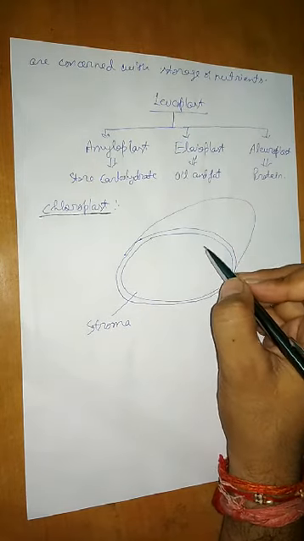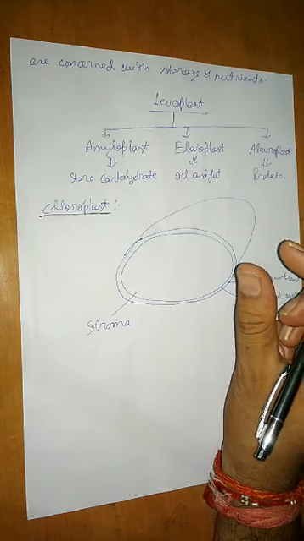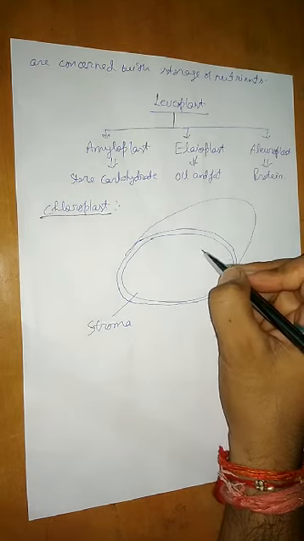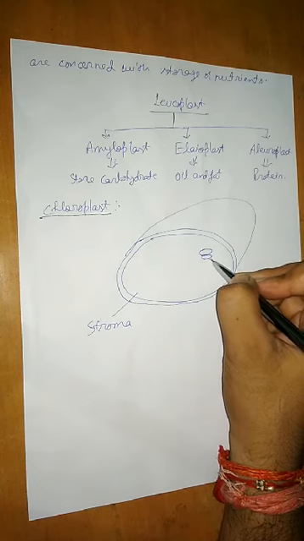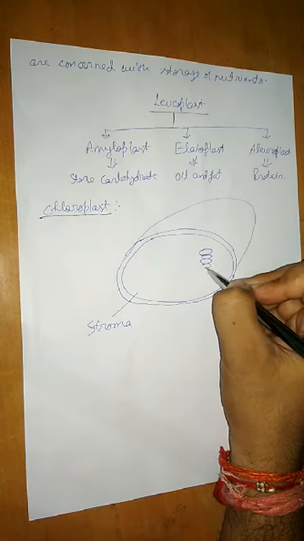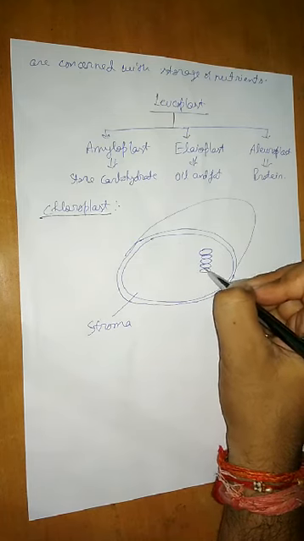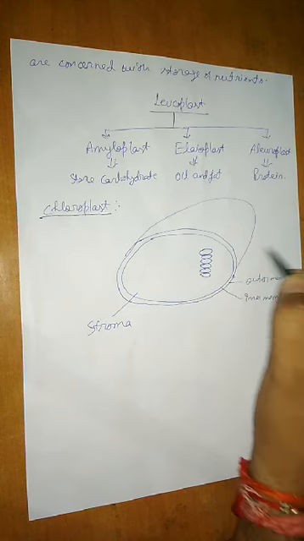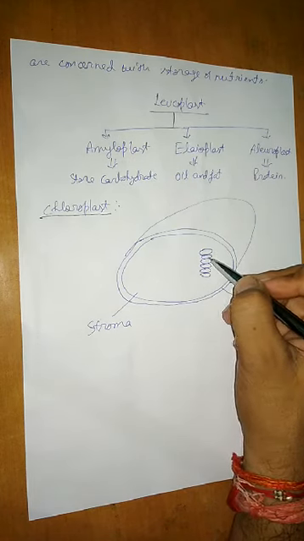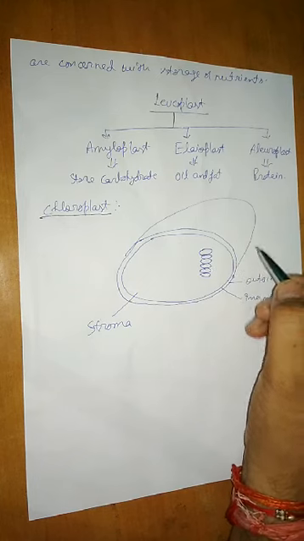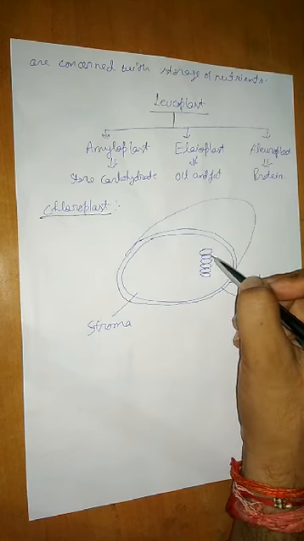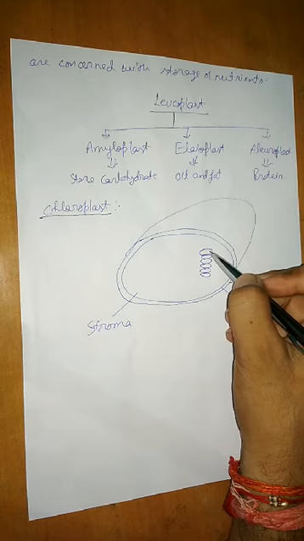Then inside this stroma of the chloroplast, there are flattened membranous sacs. They are flat like this, made up of a single membrane. They are very important, and they are called thylakoids. Like this one thylakoid, another thylakoid, another thylakoid.